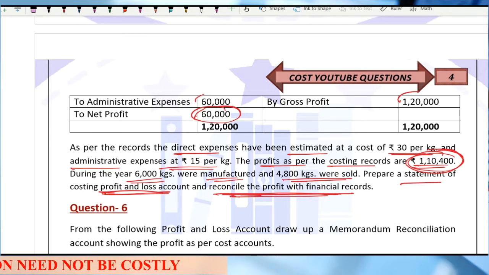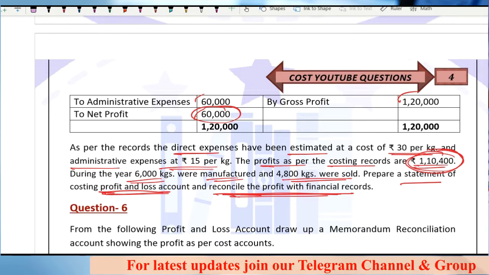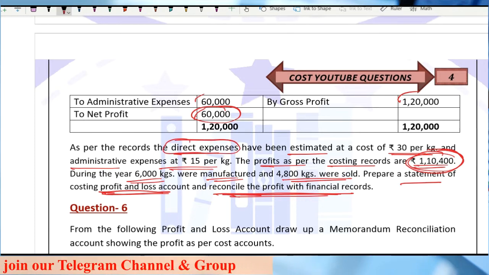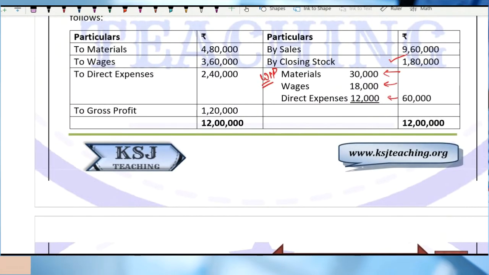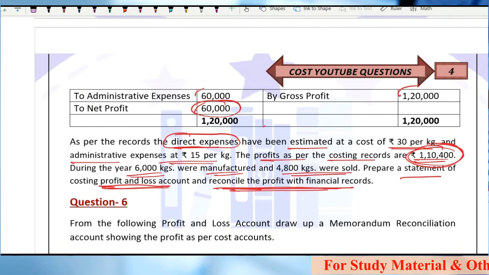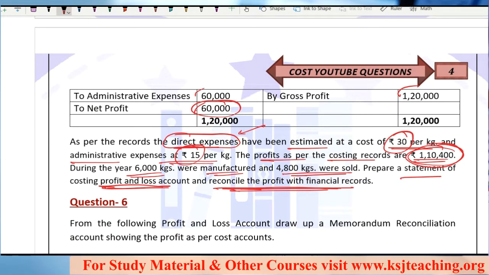Clear? But sir, in this case, the net profit as per financial books is also given, net profit as per costing books is also given, then why are we required to prepare the costing, profit and loss account, right? Because there will be a difference in a few things, as in direct expenses is one point in this question. Here the direct expenses are given as 2,40,000, whereas in the costing records you are taking these direct expenses at the rate of 30 per kg and administrative at the rate of 15 per kg.